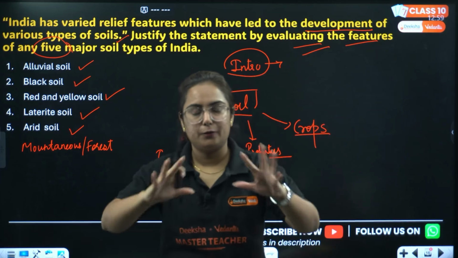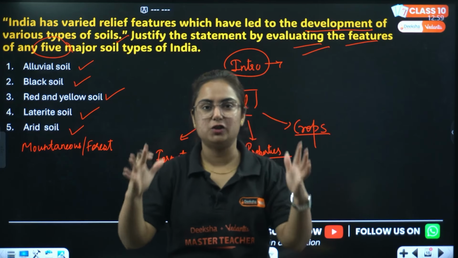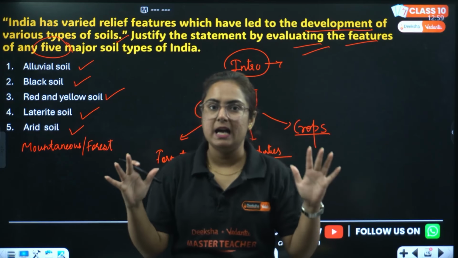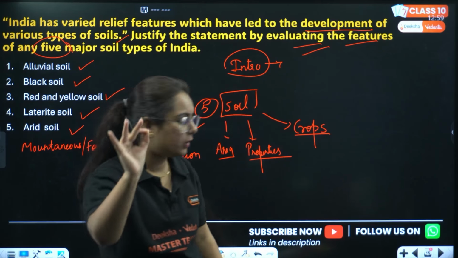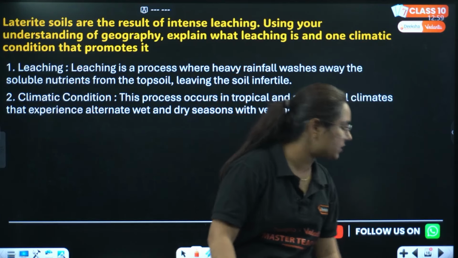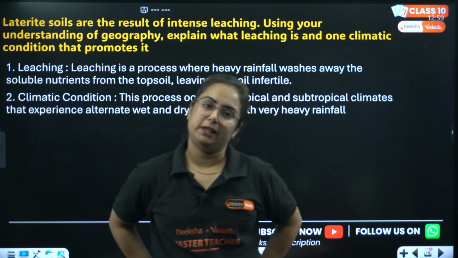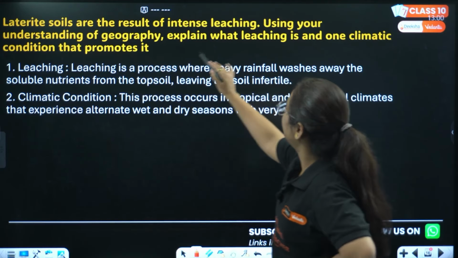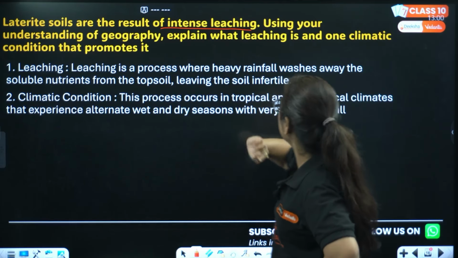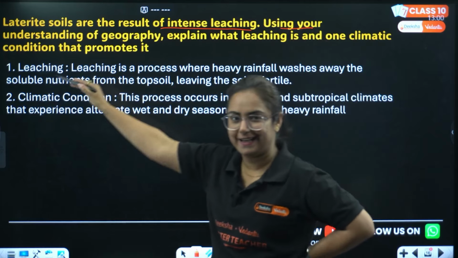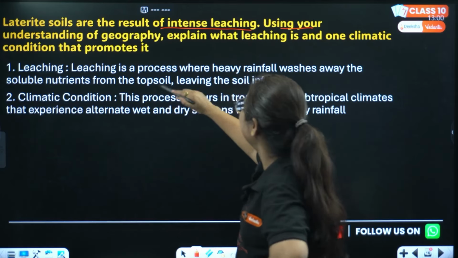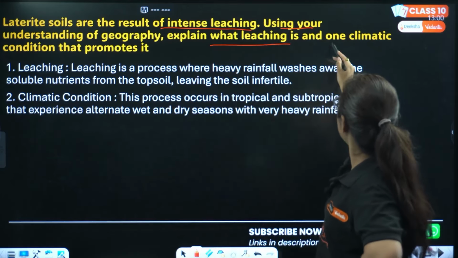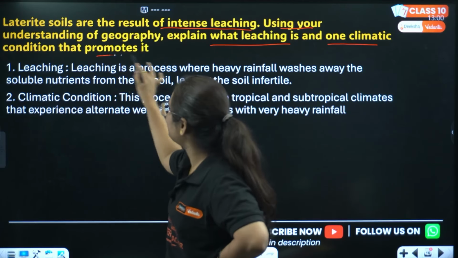Done. Frame a good answer. You can write a 1-page long answer on this topic and score 5 marks. No one is going to deduct your marks if you write in the manner I am telling you. Okay, next question is, laterite soils are the result of intense leaching. Using your understanding of geography, explain what leaching is and one climatic condition that promotes it.